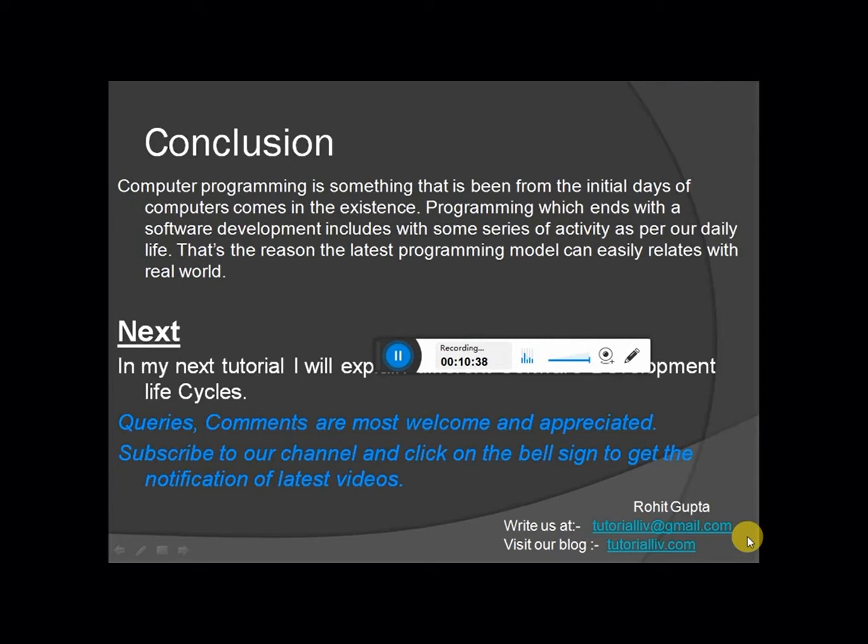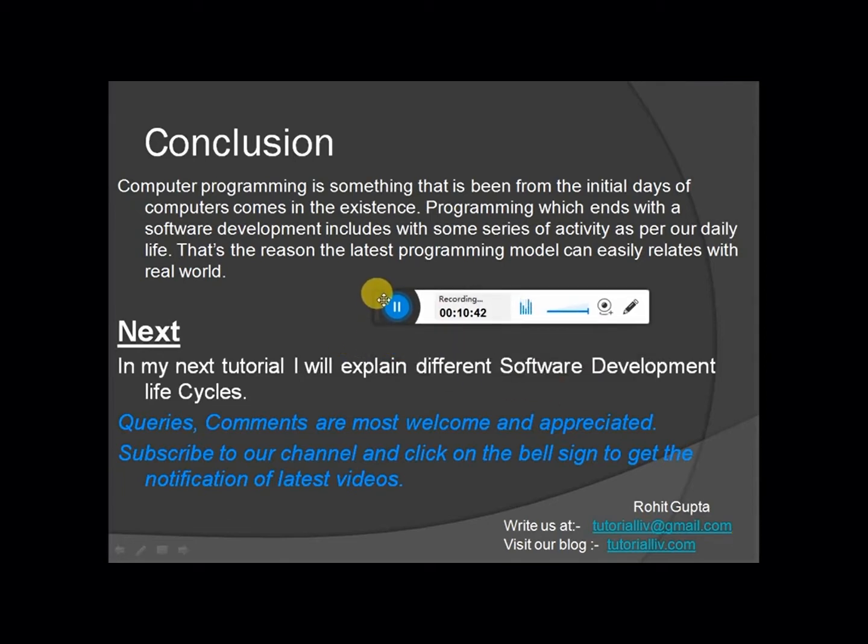Here comes the conclusion. What we have discussed is some basic idea about the programming paradigm and the development paradigm. However, I have just named the development paradigms. We will discuss them in detail in our next tutorial.